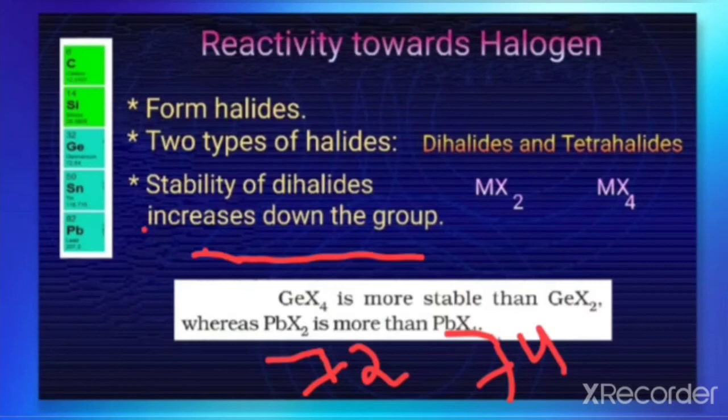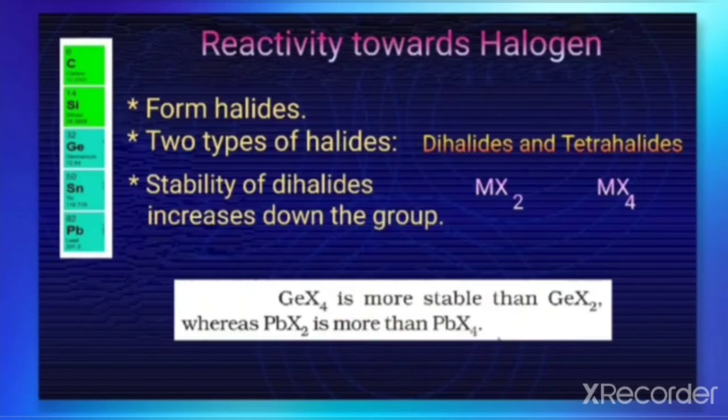So the bottom element like lead shows greater stability towards the +2 oxidation state. That is, it forms a more stable dihalide compared to the tetrahalide. But when we compare the top elements like carbon and silicon, tetrahalides are more stable than the dihalide. That is due to the inert pair effect.